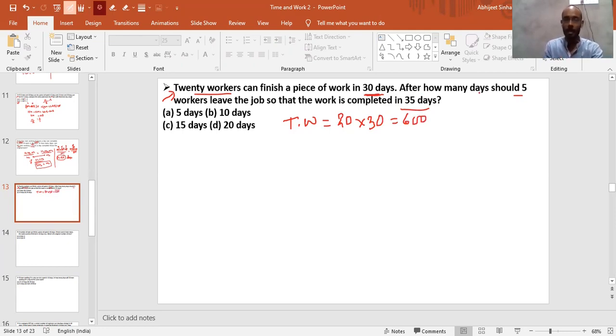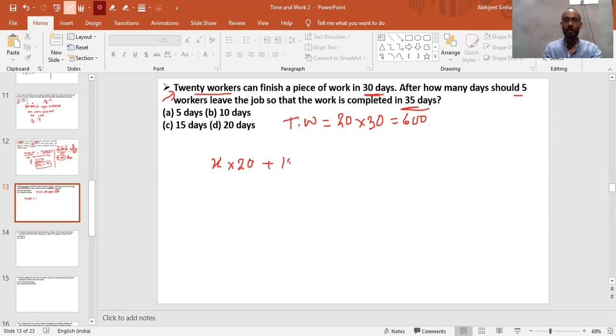It says that after how many days 5 workers leave the job. So let us say after X days, 5 workers leave the job, so that the work is completed in 35 days. After how many days the 5 workers stop working, that we don't know. So let us say the workers work till X days, right? So for X days, total 20 workers worked for X days.